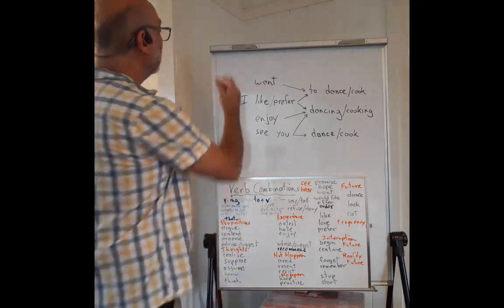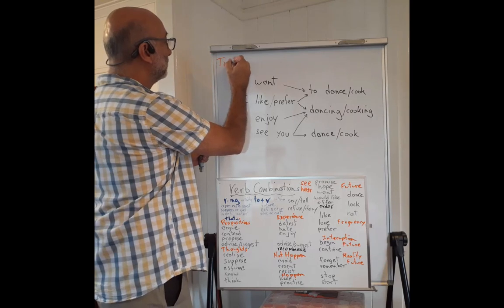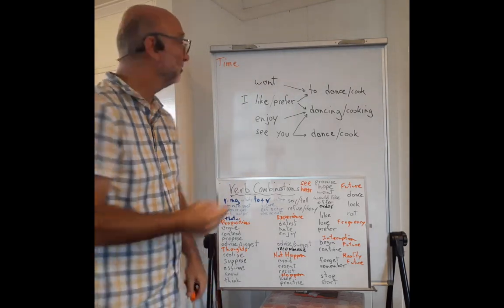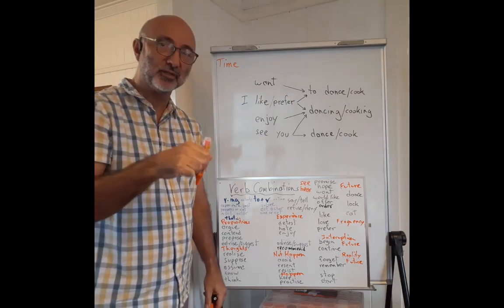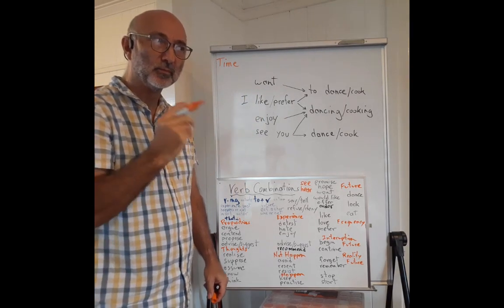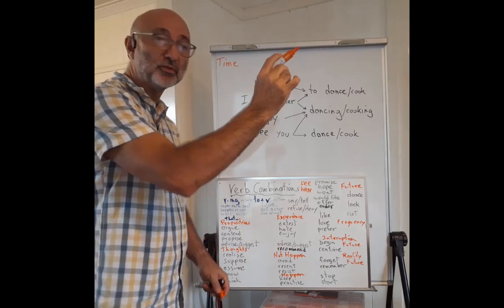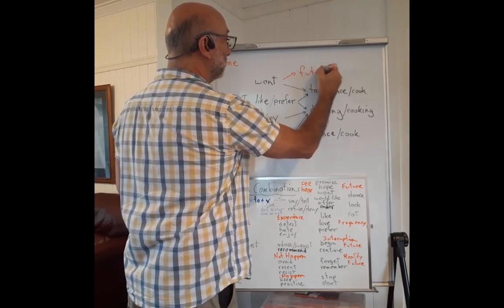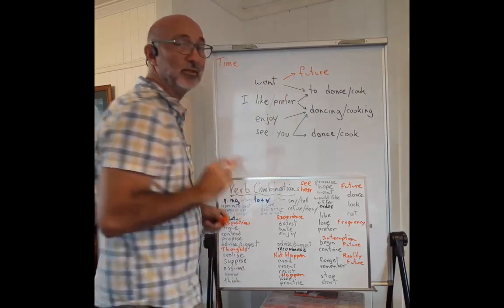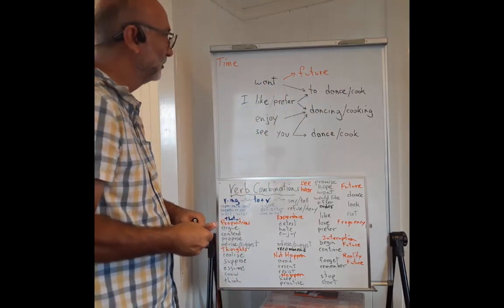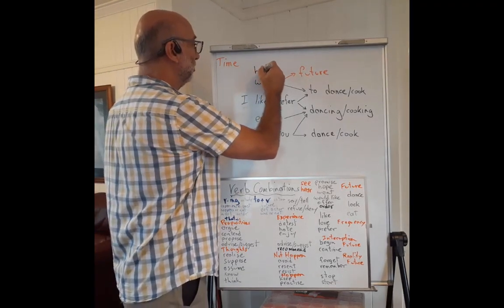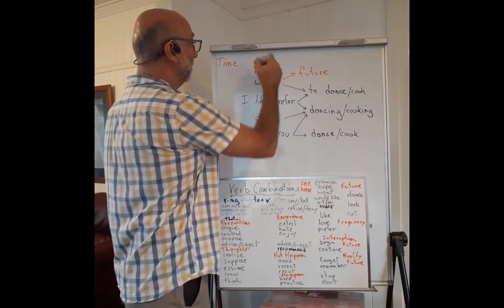First, we think about time. If I want something, then I don't have it now. It relates to the future. Want is a future verb, and there are other verbs like this. For example, hope and promise.